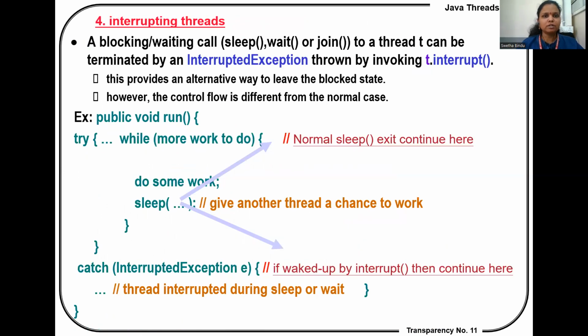Interrupting threads. A blocking or waiting call to a thread can be terminated by an InterruptedException thrown by invoking t.interrupt. Interrupt is a method which stops execution of the currently running thread. So public void run: while, do some work, sleep, give another thread a chance to work. It means the current thread will be sleeping for 2000 milliseconds, giving a chance to another thread to work. Catch InterruptedException; if awakened by another interrupt, then continue here.